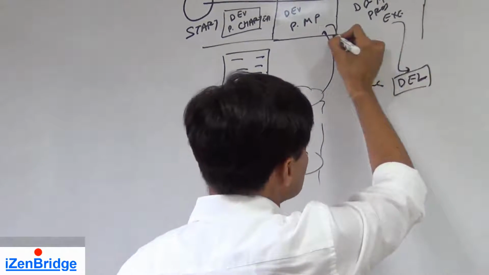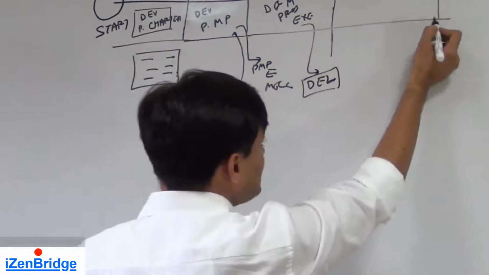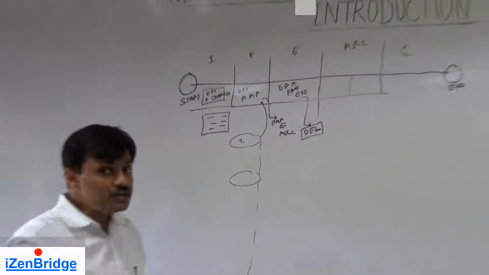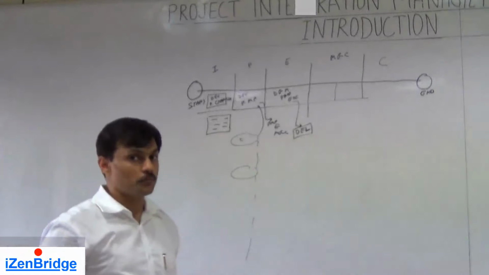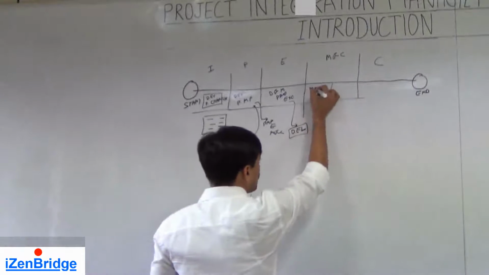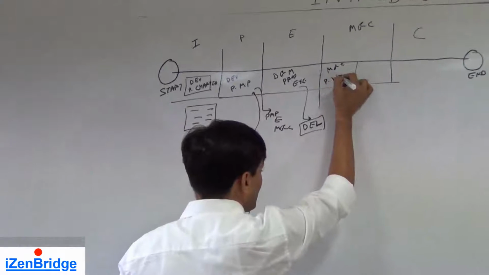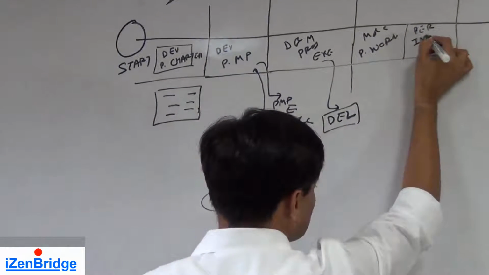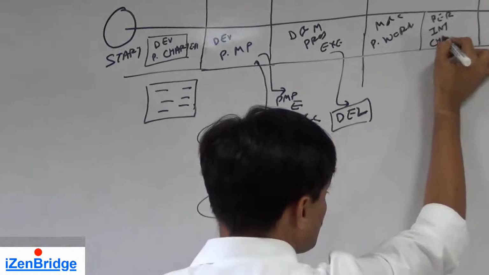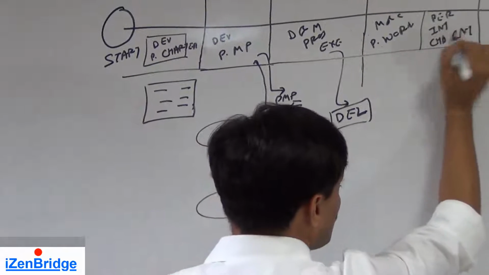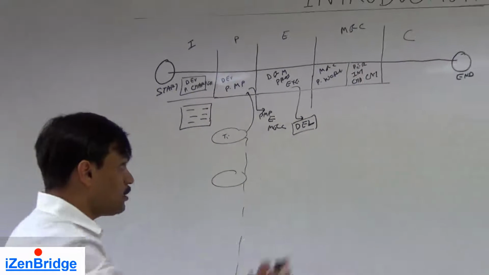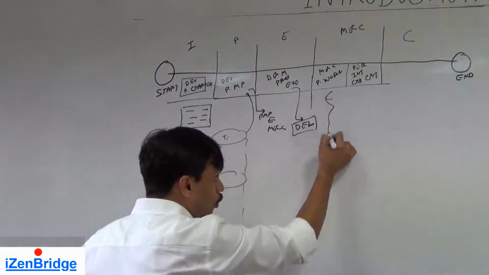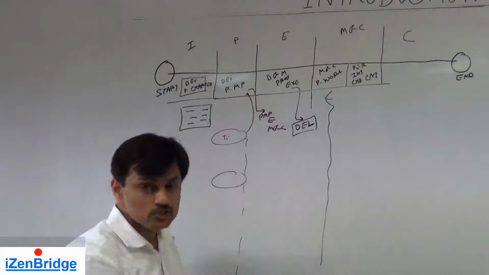In the monitoring and control process group, project integration management has 2 processes: monitor and control project work, and perform integrated change control. The process monitor and control project work is responsible for overall controlling of the rest of the project.